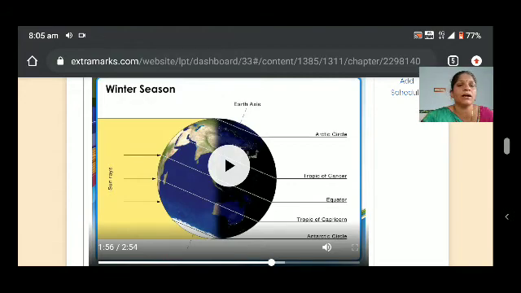This winter monsoon, the northeast monsoon, is also called post monsoon. It gives more rainfall to states like Tamil Nadu, Odisha, West Bengal, and also Andhra Pradesh. This monsoon starts in September and lasts until mid December.